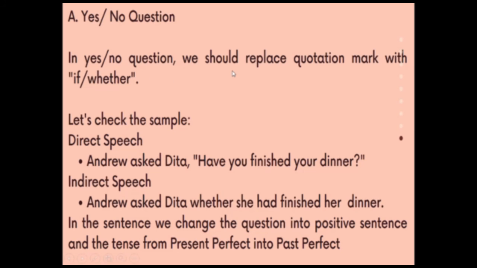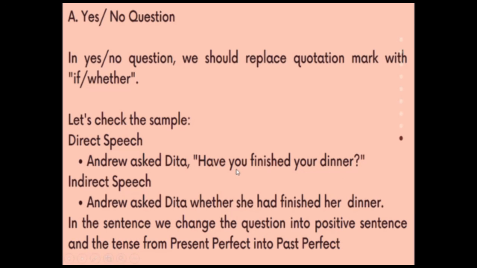In yes/no questions, we should replace the quotation mark with if or whether. Let's see the example below. Andrew asked Dita, "Have you finished your dinner?" "Have you finished your dinner" is in the present perfect, but in question form. So remember, you should make it into past perfect and then change the form of the sentence from question into positive.